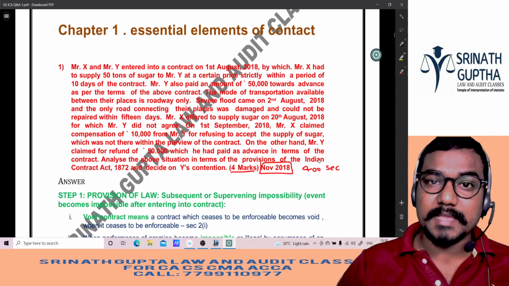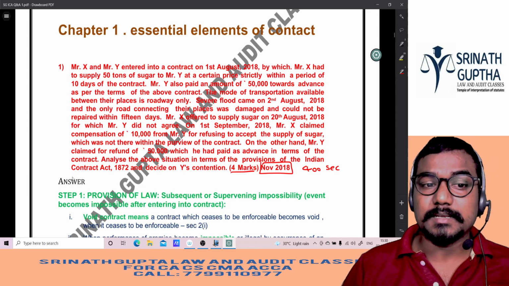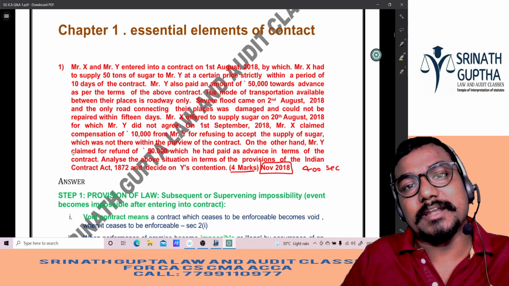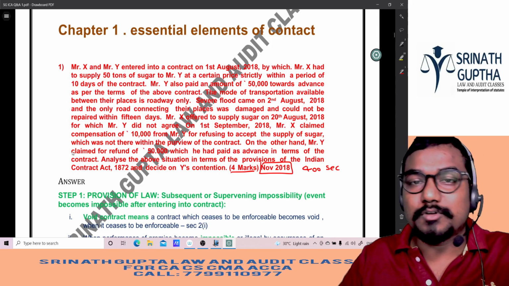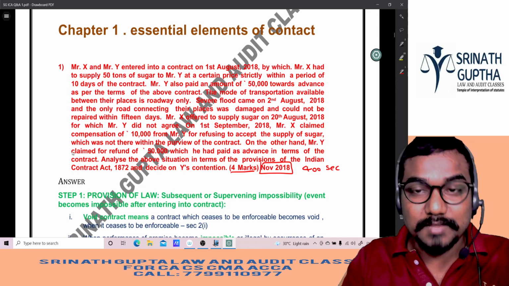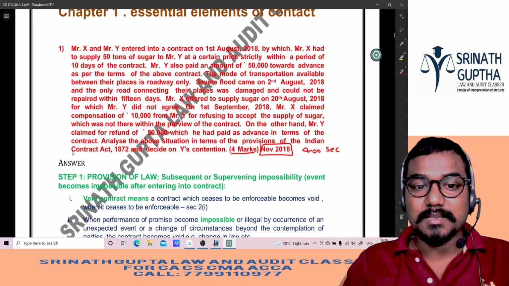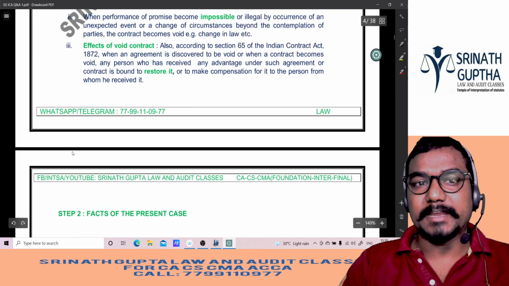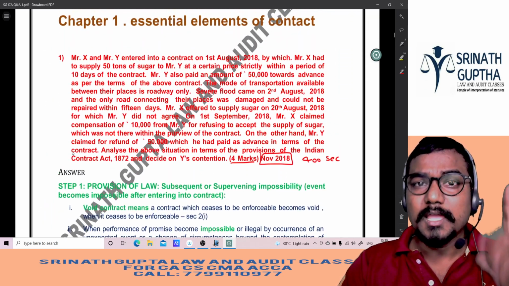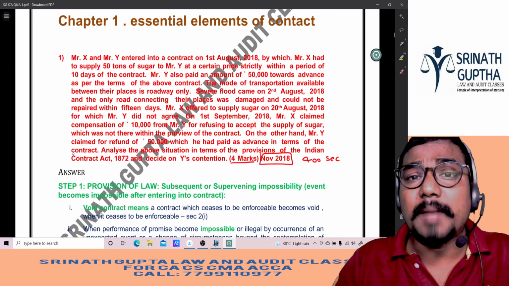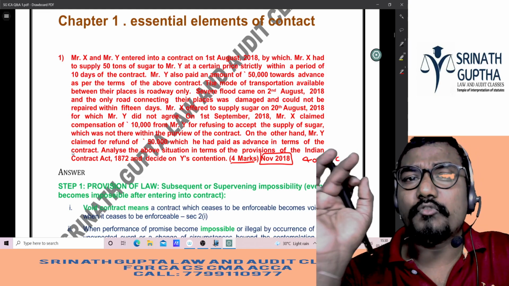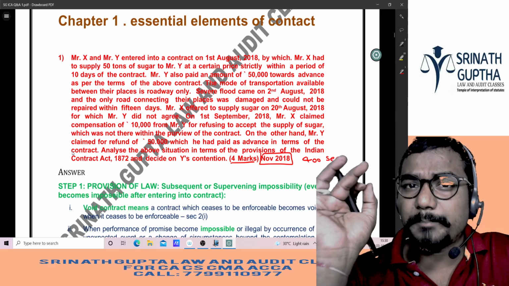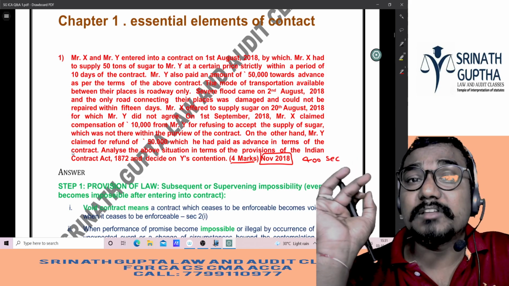In these 400 seconds, you have to read the 13 lines question at least 2-3 times, because if you read it for the first time, you cannot understand. So 2 times minimum you have to read. And in this 400 seconds, you have to read the question, then step number 1, step number 2, step number 3. Is it possible, sir? Yes, it is possible if you do the question before entering the exam. Moreover, I am telling you, the same type of questions will come in the exam. Whatever we are discussing now, the same type of questions will come in the exam. I will give a guarantee for that.